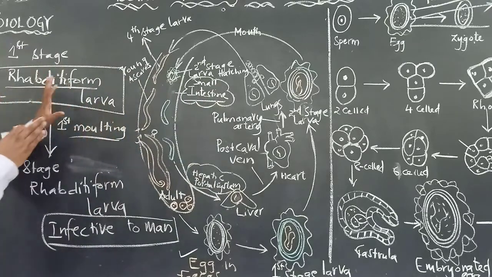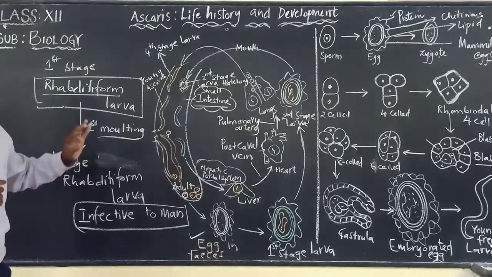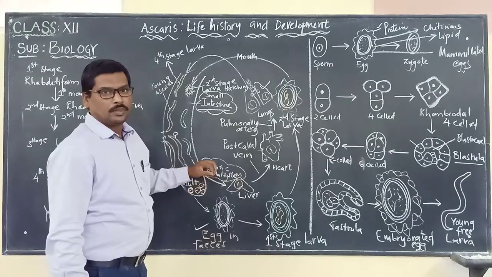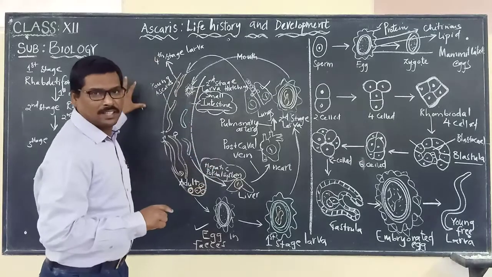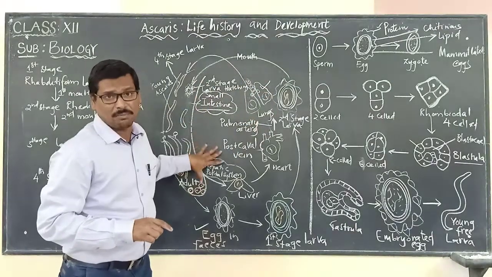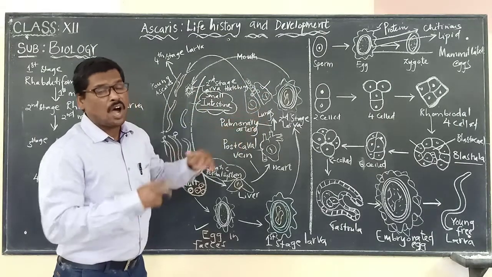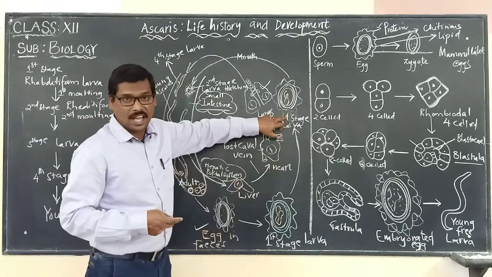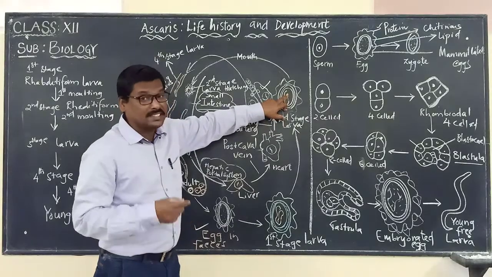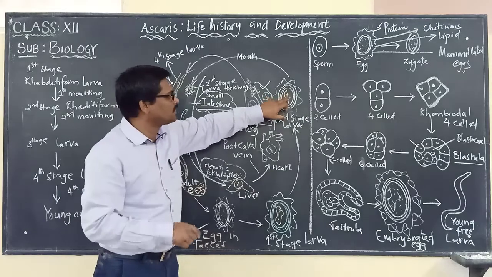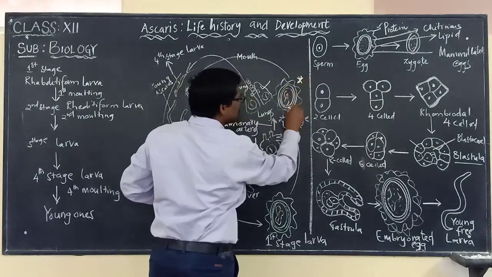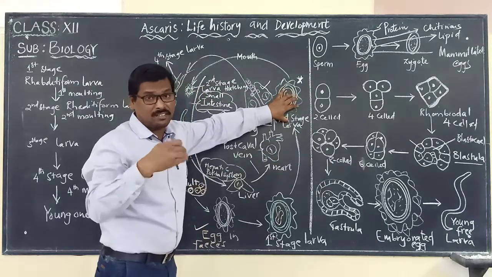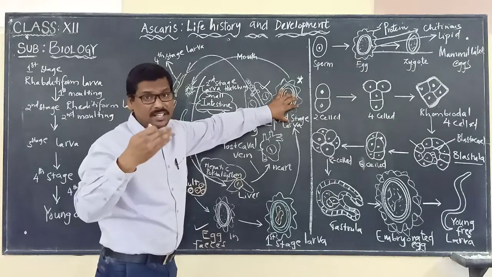We will see very clearly with the diagram I will show you. With a simple schematic form, we will try to understand this diagram, how it is developing. See here, we came up to second stage larva, and second stage larva is the infective to man. Please remember, this is very important. It may be taken directly or through contaminated food and water.